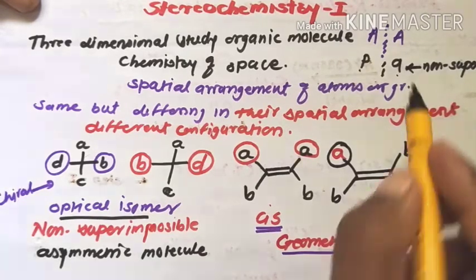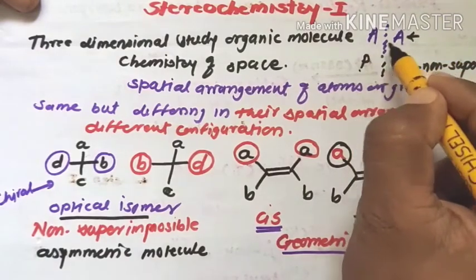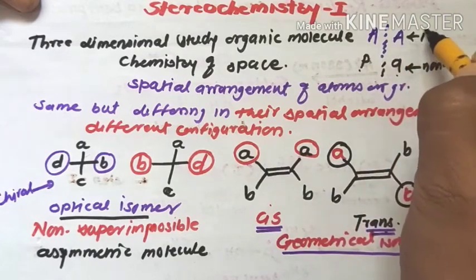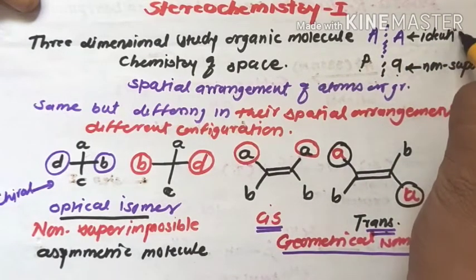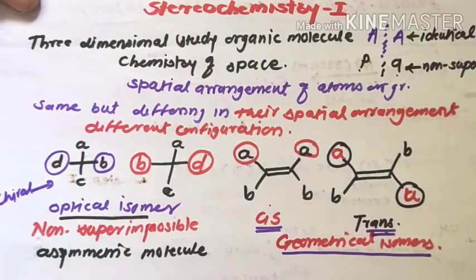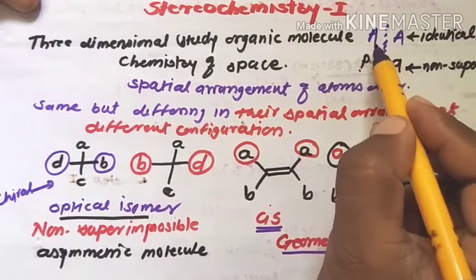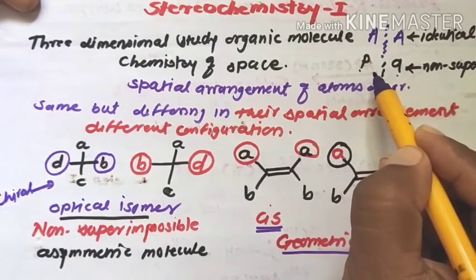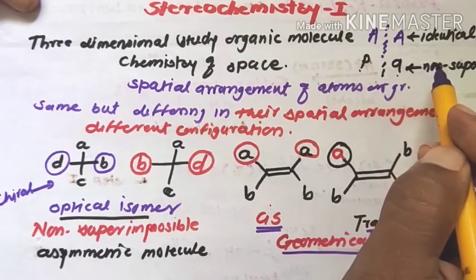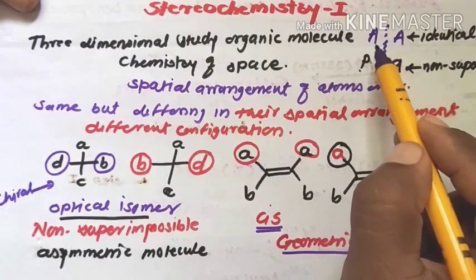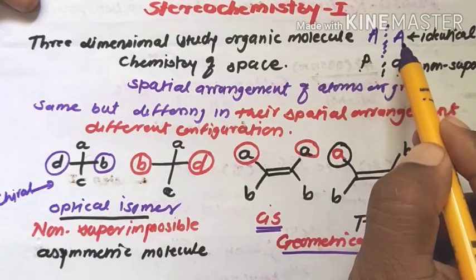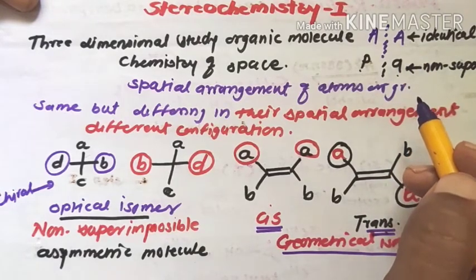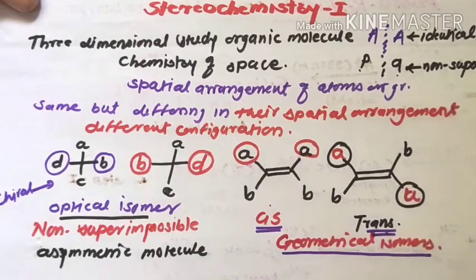Non-superimposable molecules, where the object and mirror image relationship holds, are optically active, while superimposable mirror image molecules are known as identical molecules, identical compounds. These are the optically inactive form, these are the optically active form. A non-superimposable mirror image is an optically active molecule, and superimposable mirror image molecules are identical molecules; they do not give any stereoisomeric form, that is, they are optically inactive molecules.